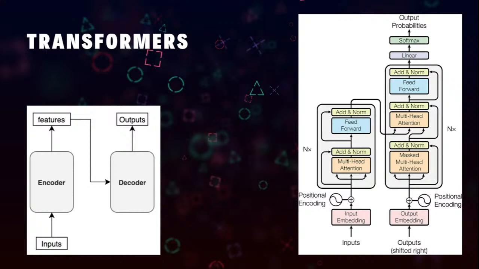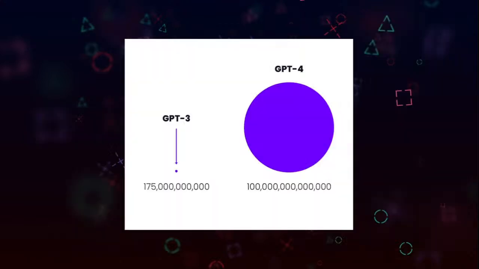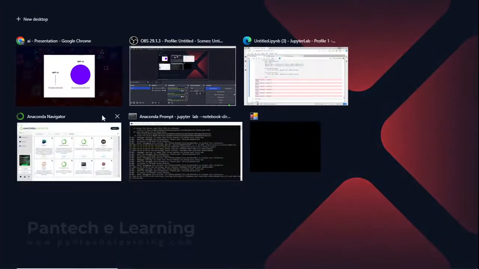Once again, here we have an encoder and a decoder which proceeds with the output. This is their architecture, and this is the comparison of GPT-3 versus GPT-4 at the level of these features. So nowadays it is advancing. Furthermore, we could expect a lot more AI tools. Nowadays you could have also seen Gemini AI, right? Gemini AI from Google.